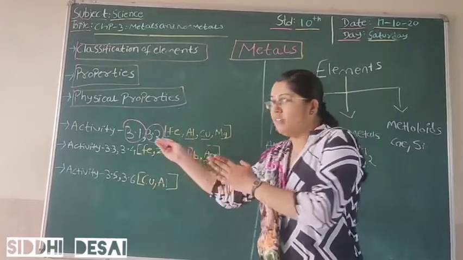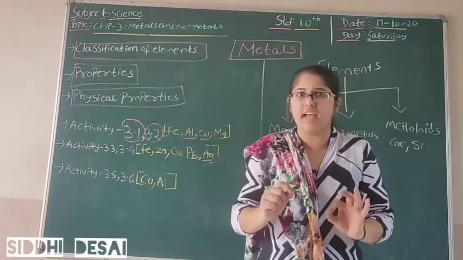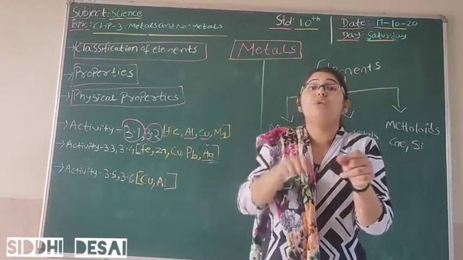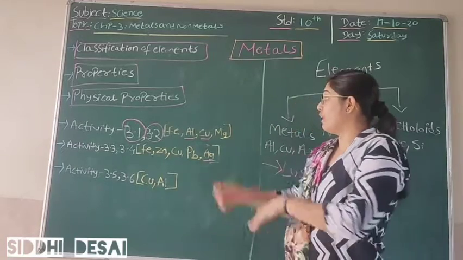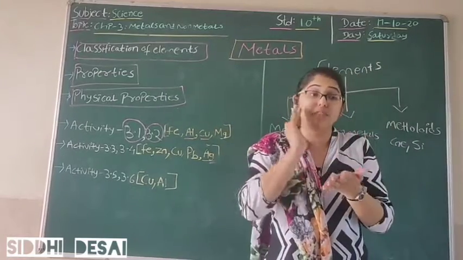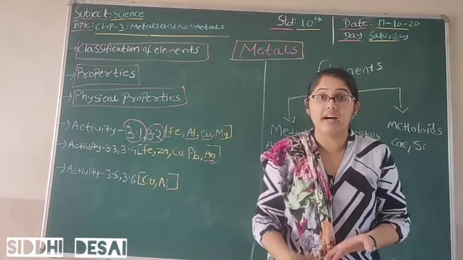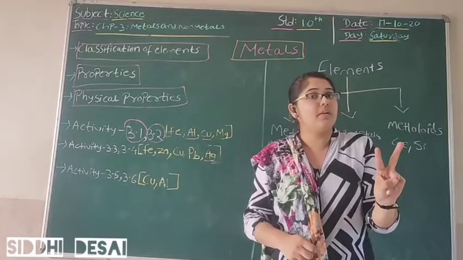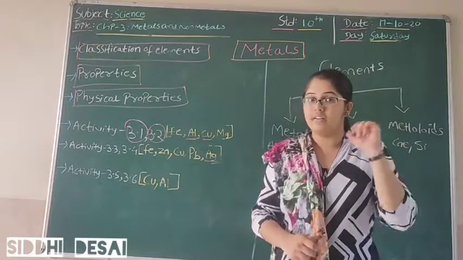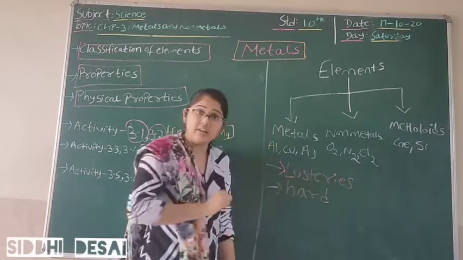First, I'll take iron. For that, you can just take an iron nail, a screw, which probably all of us have at home. We'll take an iron nail and try to cut that nail. You will see we will not be able to cut that nail. Similarly, if I go for aluminium, copper, or magnesium, none of these elements will we be able to cut, because this shows that metals are hard. That means the second physical property of elements is that they are hard. So I can say that metals are hard.